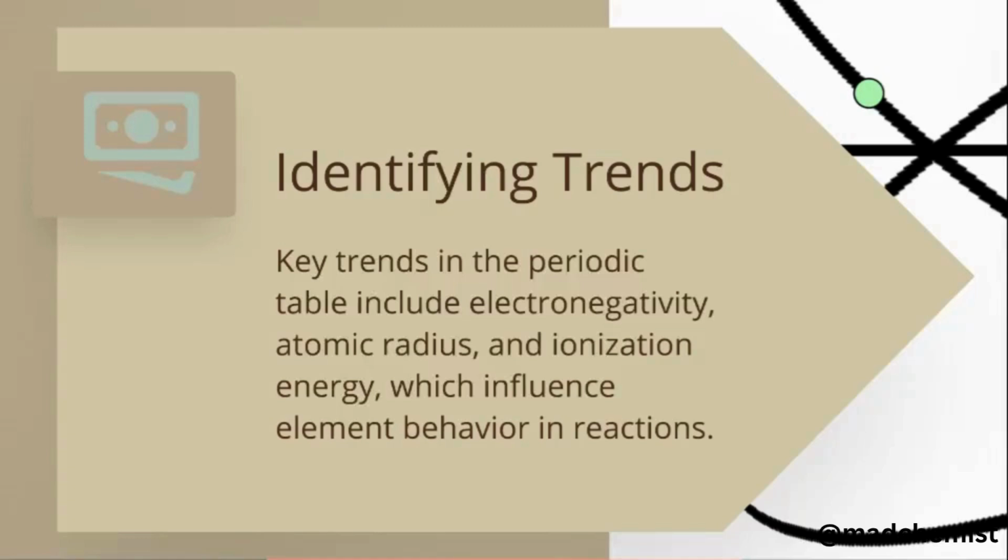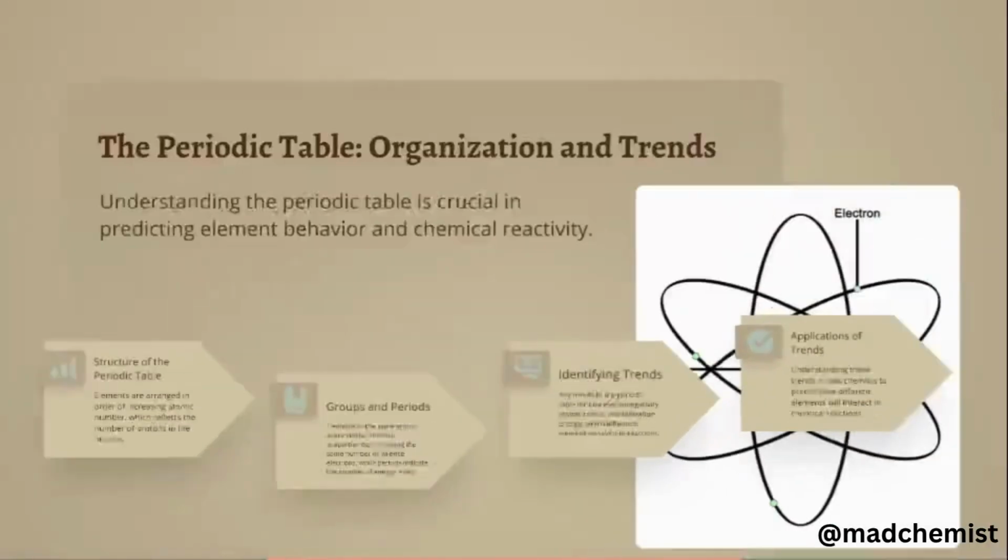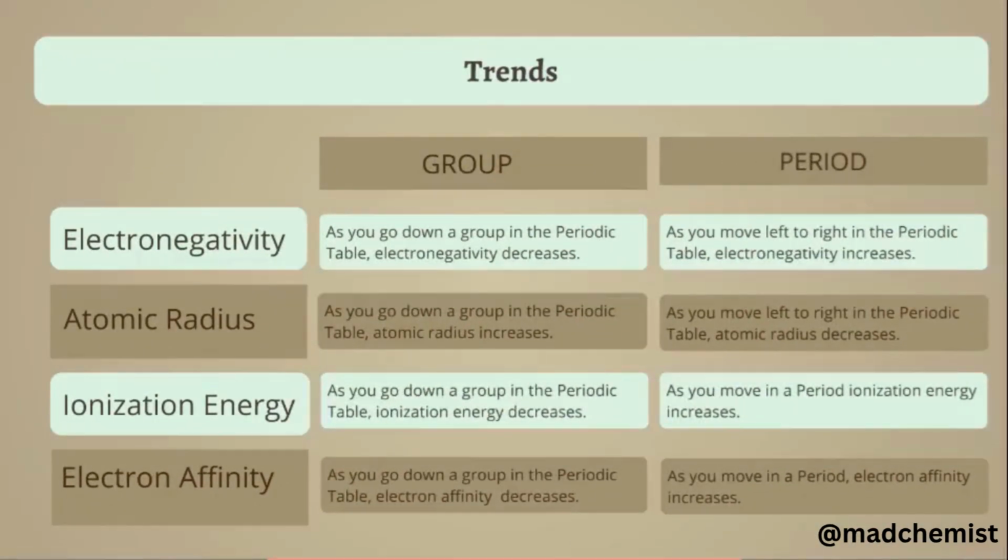We identify the trends while keeping the periodic table in mind. The key trends in the periodic table are electronegativity, atomic radius and ionization energy, which influence element behavior in different reactions. Electronegativity is the ability of an atom to attract the electron or shared pair of electrons towards itself. In a group, as we move down the periodic table, electronegativity decreases. The ability to attract the shared pair of electrons decreases down the group because the size of the atom increases as we move down the group.